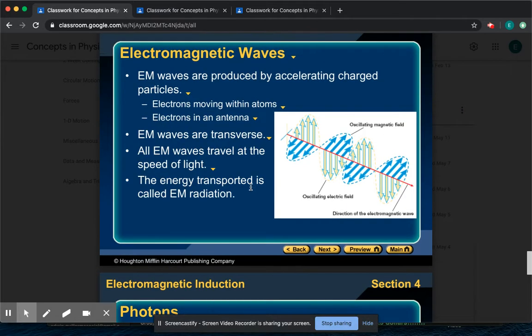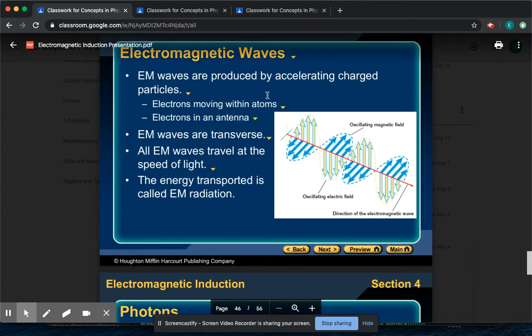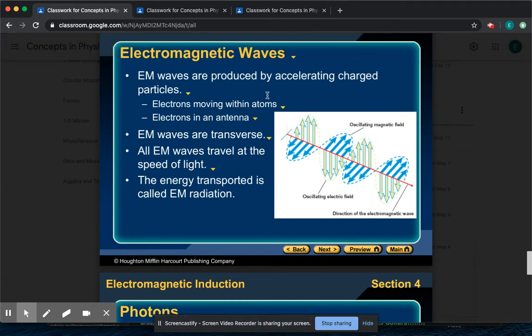Okay, so EM waves are produced by accelerating charged particles. Basically, if a particle is charged and it is in motion, it can release energy, and that energy can be light. And depending on how much energy it has, that's what determines the type of light that you get. The more energy you have, you may get something like the X rays or the gamma rays.